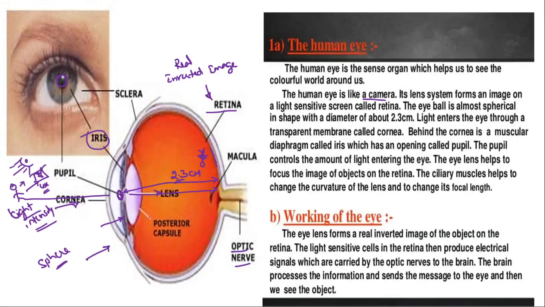Now, behind this cornea we have a muscular diaphragm, as I told, the iris, which has an opening called the pupil. The pupil controls the amount of light entering into the eye. I explained this one.